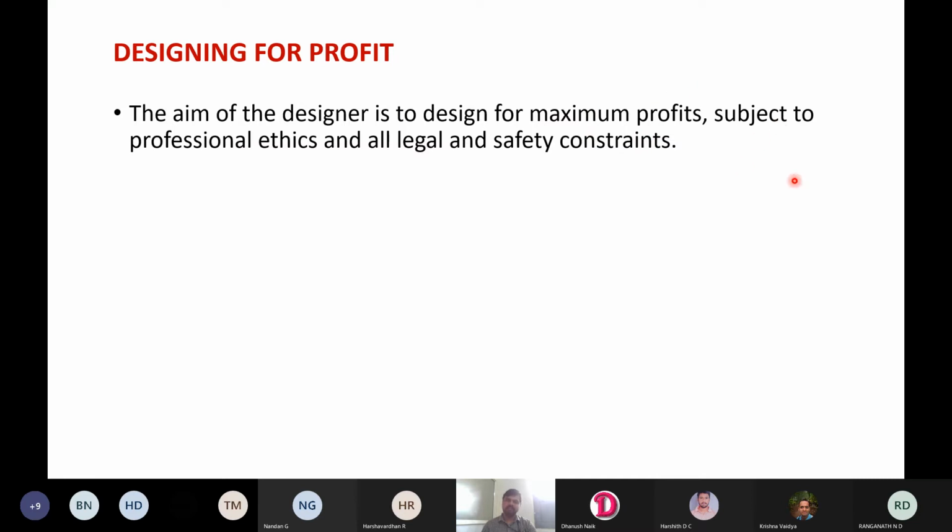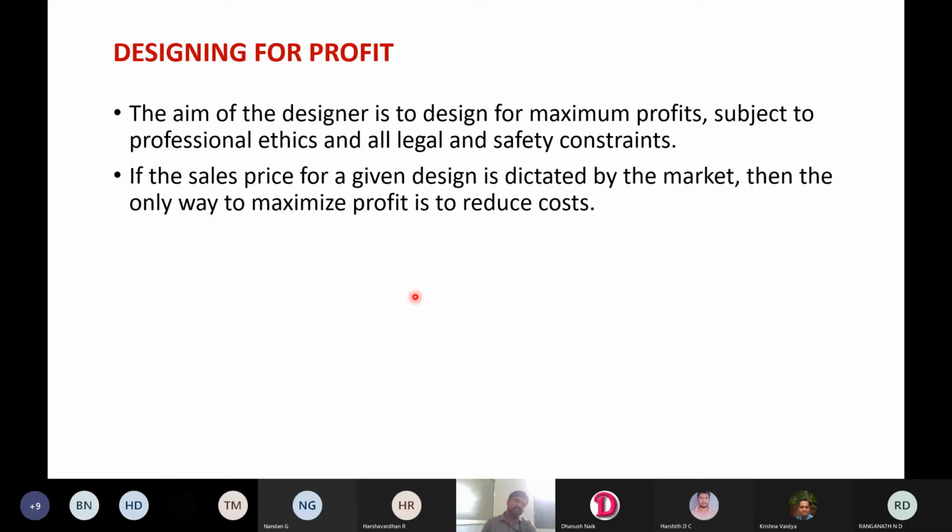So again, the path that you are choosing to make money should be legal and it should be on ethical grounds, otherwise you will be in trouble. Okay, in future you will face legal consequences. We know many business men, okay, so they are facing many legal consequences, and some are in jail and some are out of the country. Okay, so designer also consider these things.